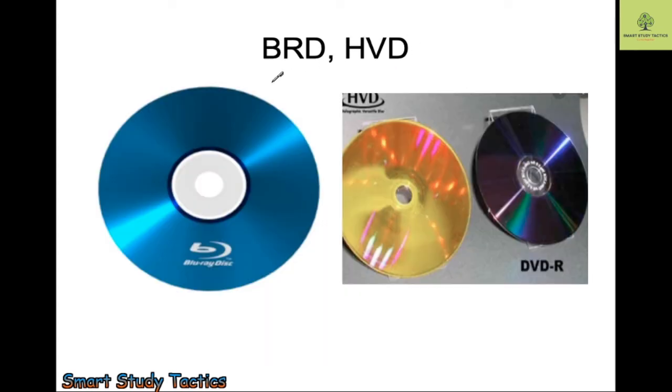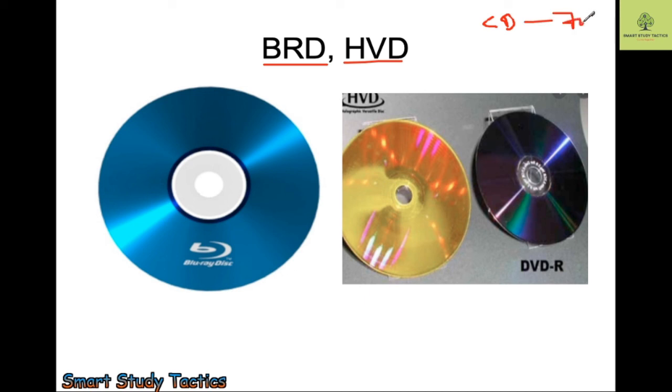Now we have CD, DVD, optical disk. If I talk about the optical disk, we have to understand the terms CD, DVD, BRD, and HVD. The CD is the compact disk. It can store 700 MB.